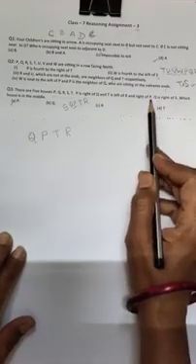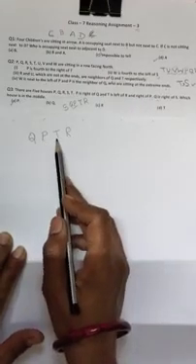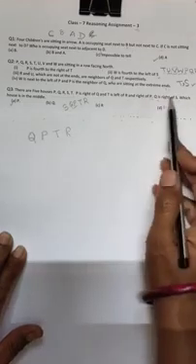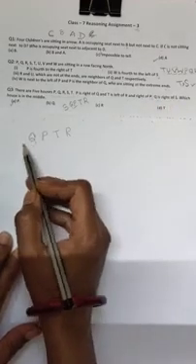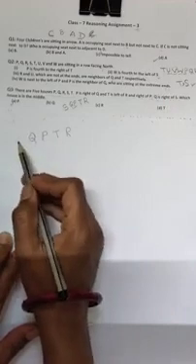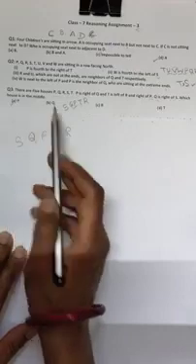T is left of R but right of P. So right of P and left of R. Q is right of S. So if Q is at the right, that means S will come here. Which house is in the middle? P. P is in the middle.